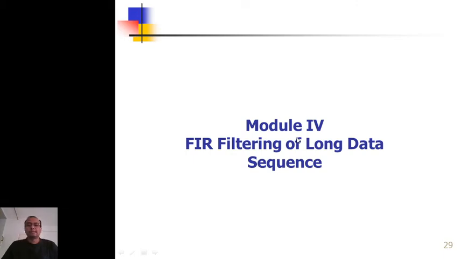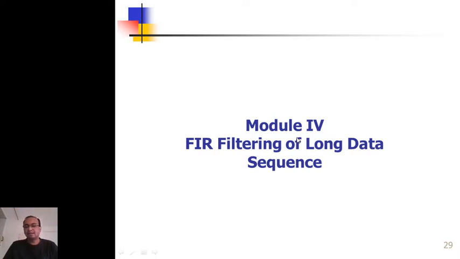Dear students, now we take module 4 of our unit 3, right? That is related to FIR filtering of long data sequence. In the previous module we have seen the relation between circular and linear convolution, and particularly the application to the FIR filter. An FIR filter always has a finite length, capital M, and the input to this filter, x[n], also has finite length, say capital L.